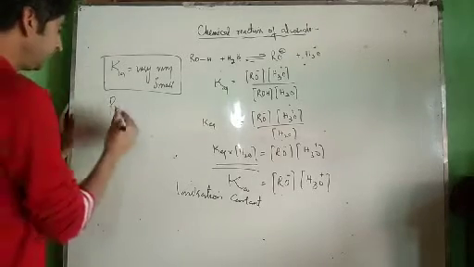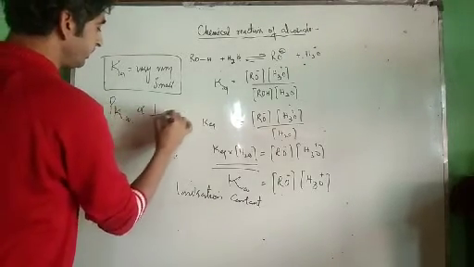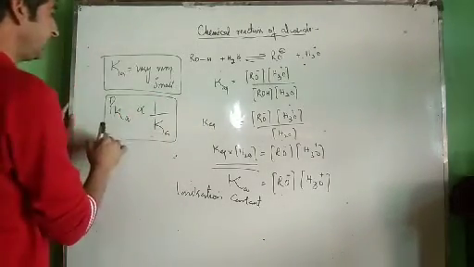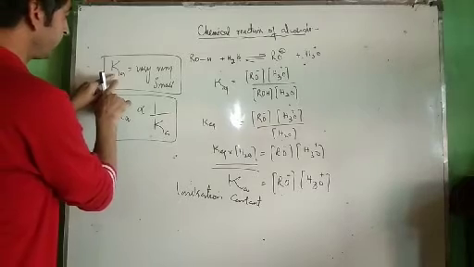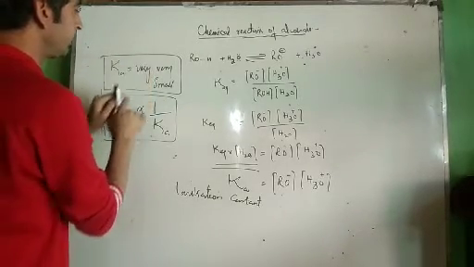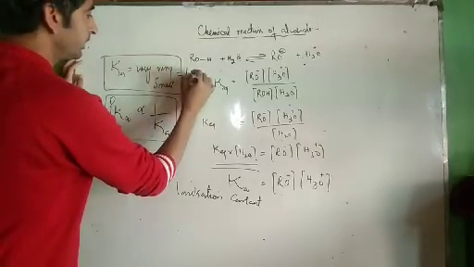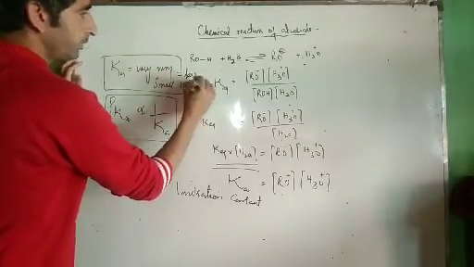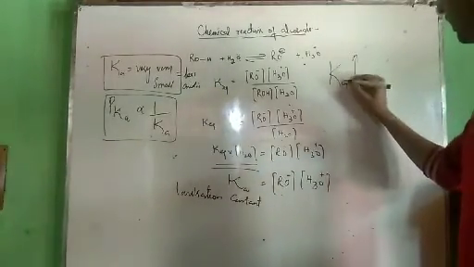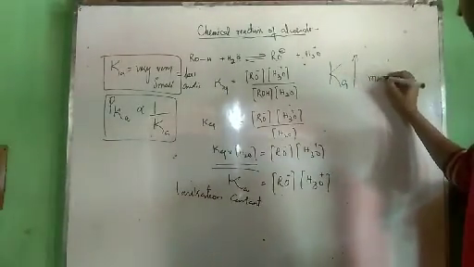Remember simply, pKa is inversely proportional to Ka. The greater the value of Ka, the more acidic. Ka is very small in alcohols, therefore they are less acidic. Now remember, the greater the value of Ka, the more is the acidic character.